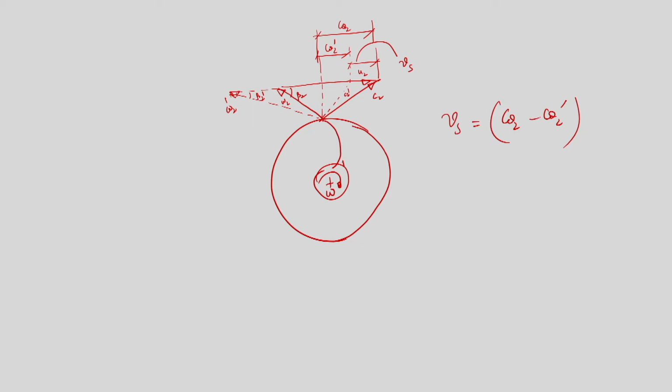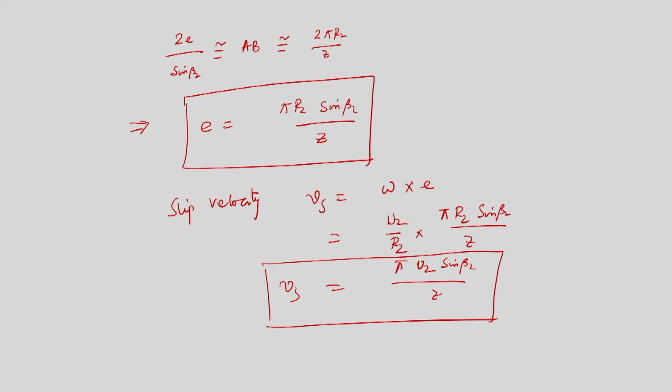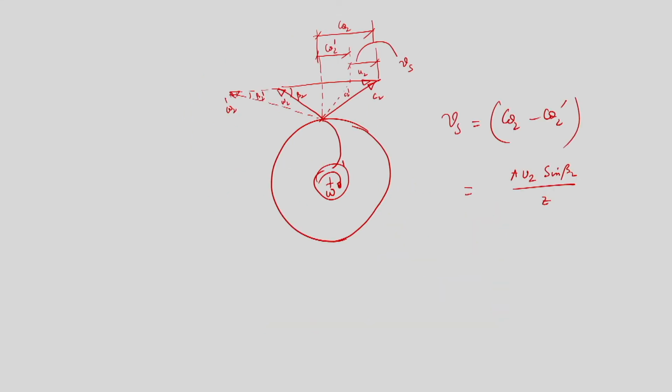So, now this is the quantification of slip velocity, and we have calculated that slip velocity can be expressed in terms of pi into u 2 sin beta 2 divided by z. That is what we have written, pi u 2 sin beta 2 by z, the expression of slip velocity for the pump operation. So, because of the velocity slip, we do not get the ideal head. We always get the actual head, which is always less than the ideal head.